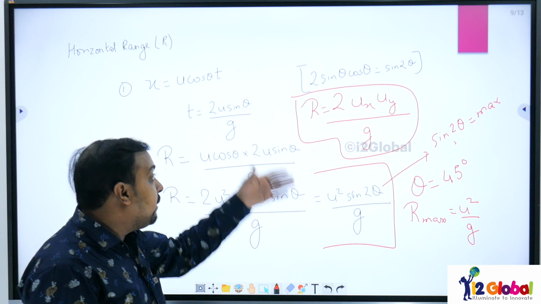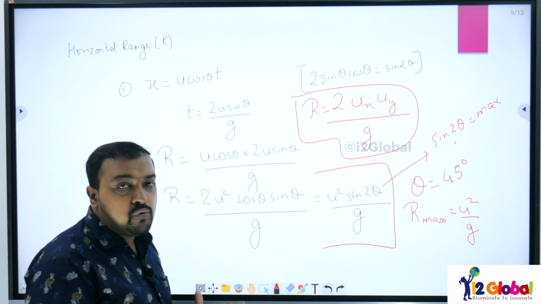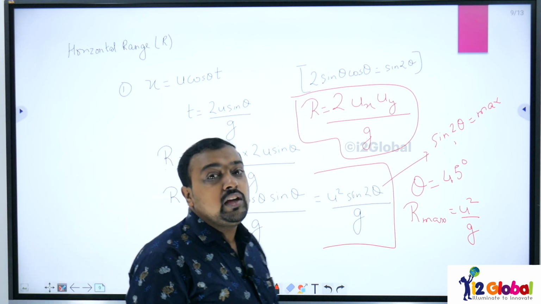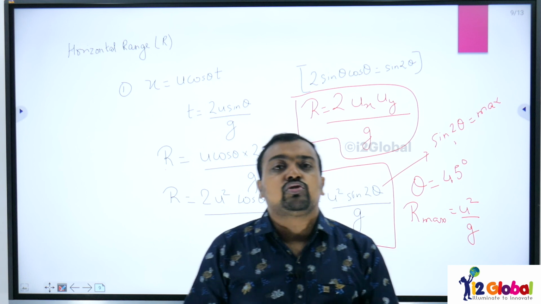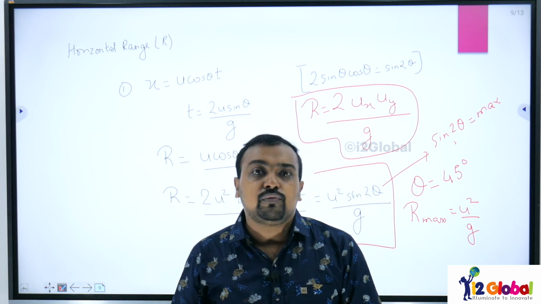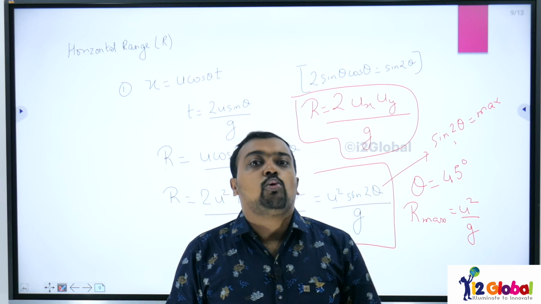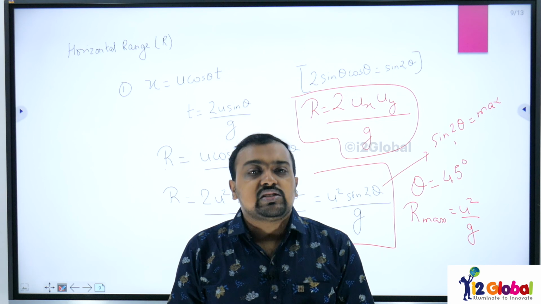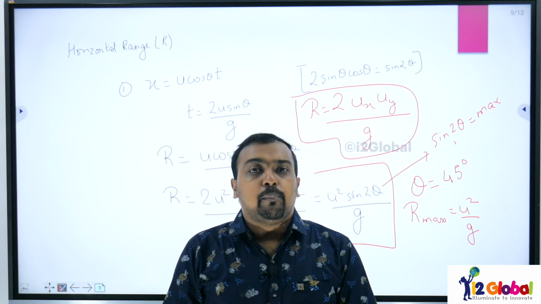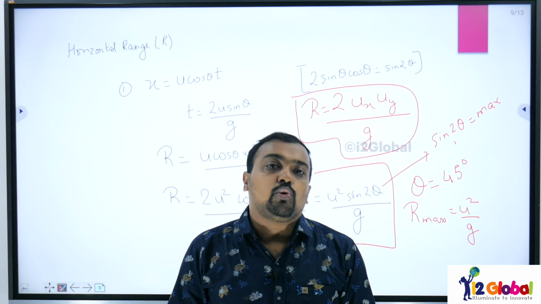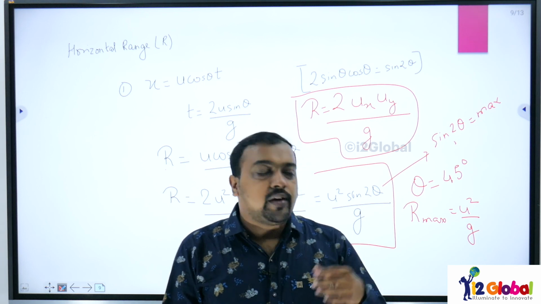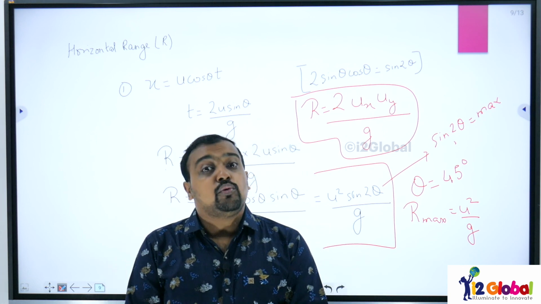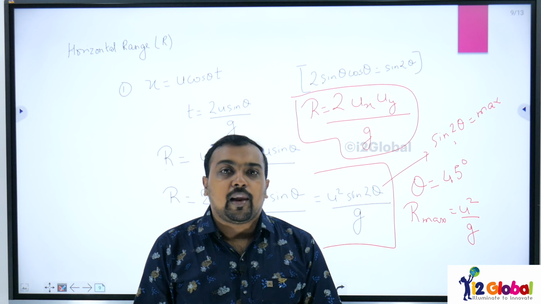There are many MCQ questions that we can have on this. This was one of the projectile motions, projectile motion from ground to ground. There is a projectile motion from a particular height to the ground also. There is a projectile motion on an inclined plane also. So this was just one of the parts where the ball or an object is projected from ground to ground, right? So I hope you have understood this concept, and there are various MCQs on this that you will be able to solve and you will be able to apply, right students?